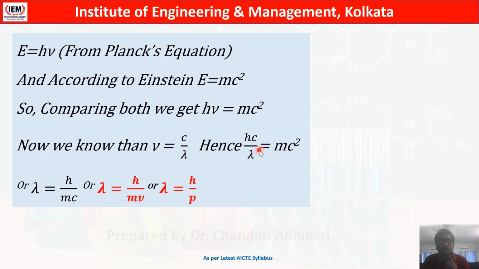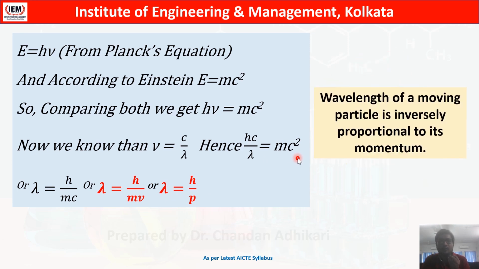With a little bit of rearranging, we get lambda equals h by mc. Here c is the speed of light and m is the mass of the particle. If the particle has velocity v instead of c, then it simply will be lambda equals h by mv, where mv is nothing but the momentum of the particle, mass into velocity. So lambda equals h by p. What we can conclude from this is that the wavelength of a moving particle is inversely proportional to its momentum.